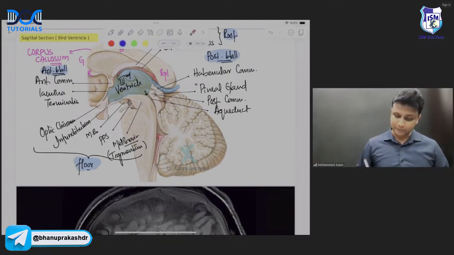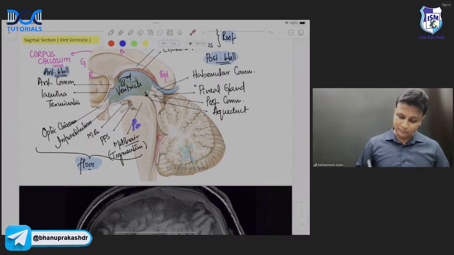This is midbrain here. And this one will be actually the pons here. And this will be the medulla here. And this one will be the cerebellum here, sir. And if this is the hindbrain, this ventricle here will be the fourth ventricle.